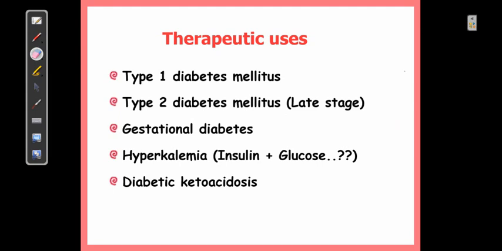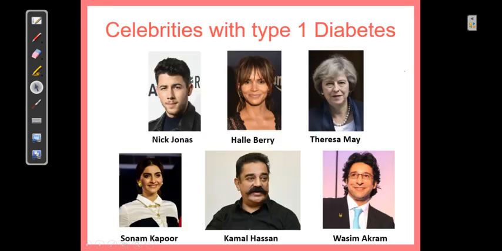At the end I would like to show you some famous celebrities of Bollywood, Hollywood, maybe cricketers. Even former Prime Minister of United Kingdom, Theresa May. Nick Jonas, whom we in India remember as the husband of Priyanka Chopra.